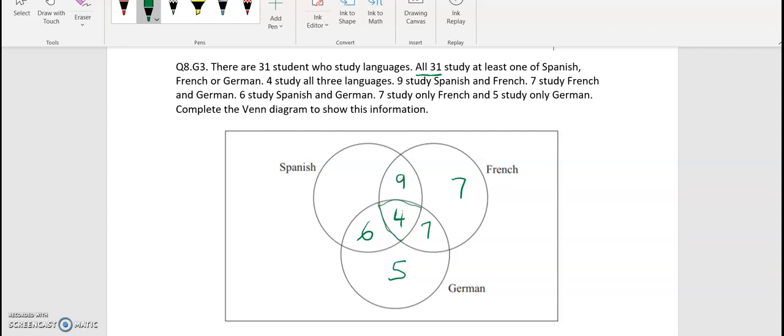Or you could have a question such as work out the probability of a student who studies French and Spanish, or studies 2 languages. So that would be looking at these in here, adding them up out of the total. So there are a range of questions that you could be asked in here, although this specific one is just asking us to fill in the Venn diagram.